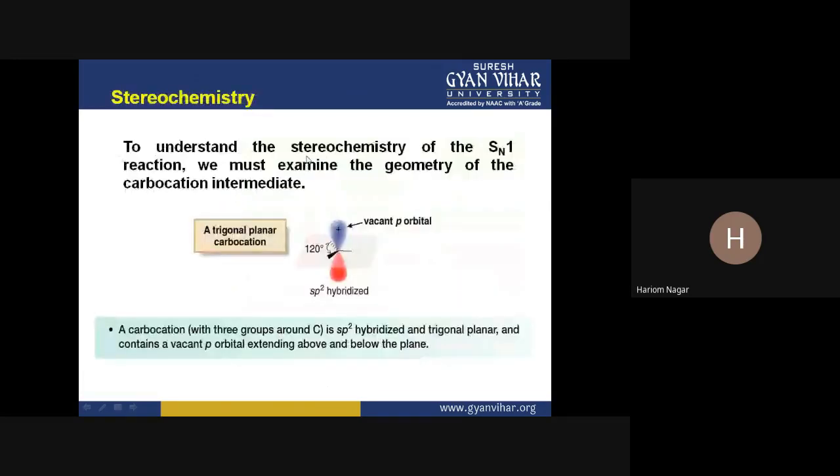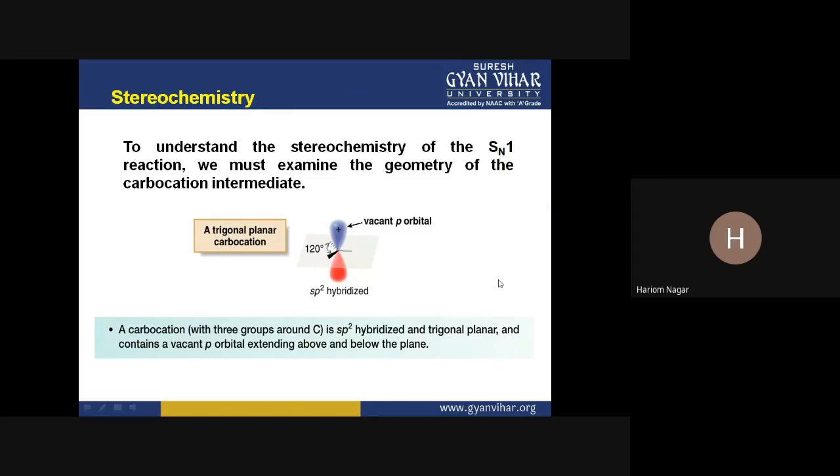Now, after getting the knowledge about the mechanism, the thermodynamics and the energy profile diagram of the SN1 reaction, we can move on to the next point, that is the stereochemistry of this reaction. The stereochemistry of this reaction depends on the nature, or we can say the geometry, of the carbocation.